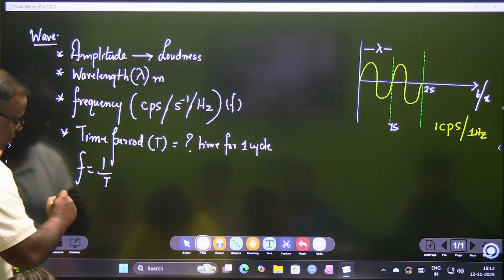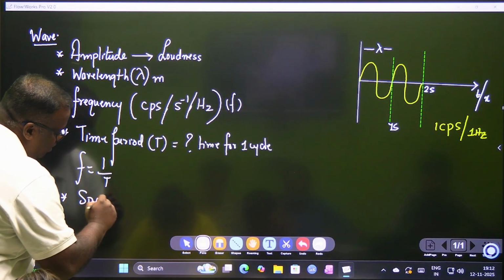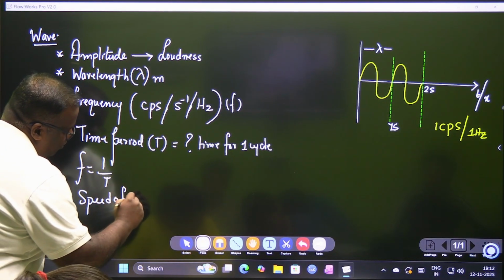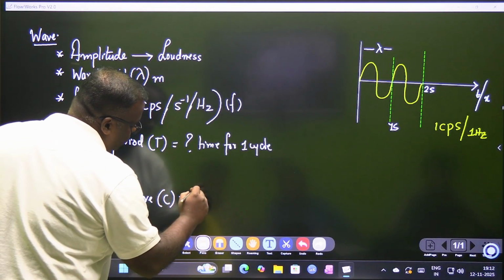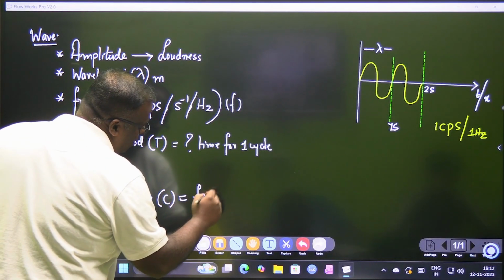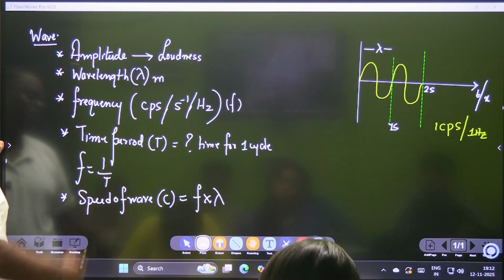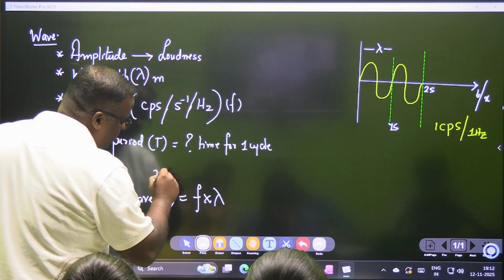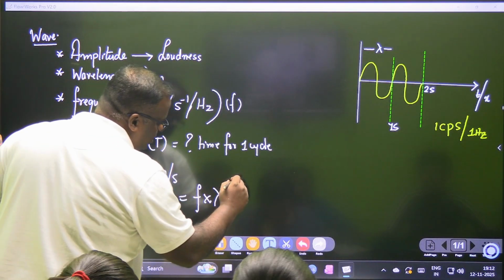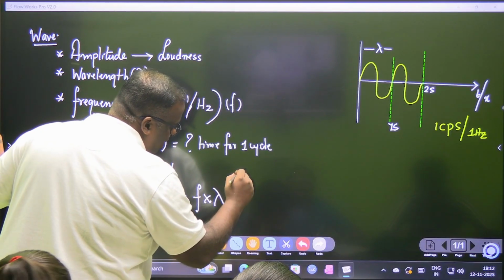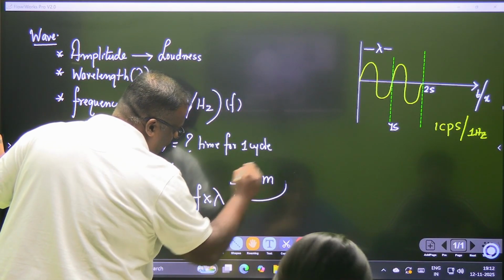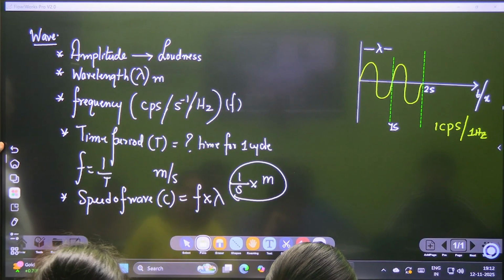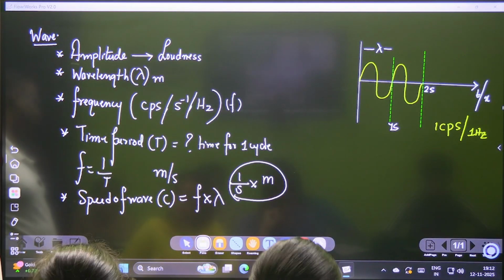Then we said something called the speed of the wave. Speed of wave. The speed of wave is denoted by a letter called c, which is equal to the frequency multiplied by the wavelength. And if you check, speed is always meters per second, frequency is per second multiplied by wavelength, which is meters. Therefore you land up in meters per second. ये भी clarity रखिए.